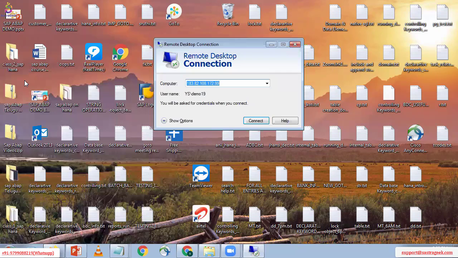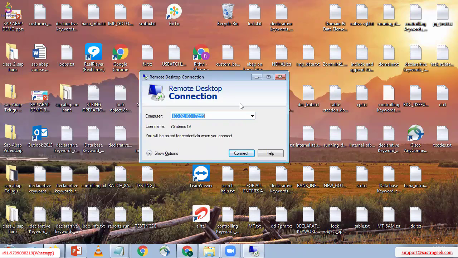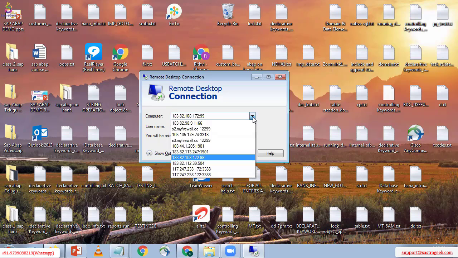Once you click on it, the remote desktop will appear like this. Here, provide the computer IP. You will receive the computer IP, username, password, everything from the organizers about the access. So here I'm going to specify it.